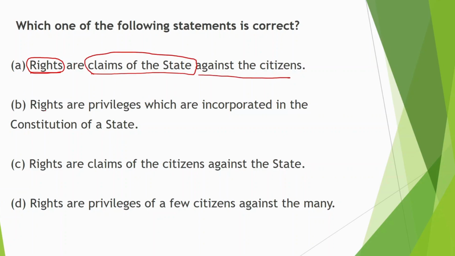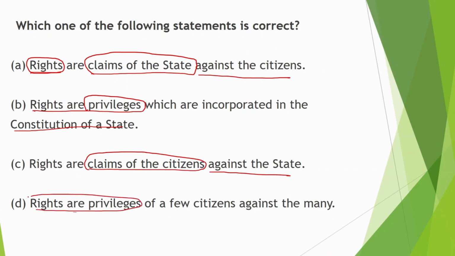The second statement says rights are privileges which are incorporated in the constitution of a state. The third statement reads: rights are claims of the citizen against a state. And again, rights are privileges of a few citizens against the many.